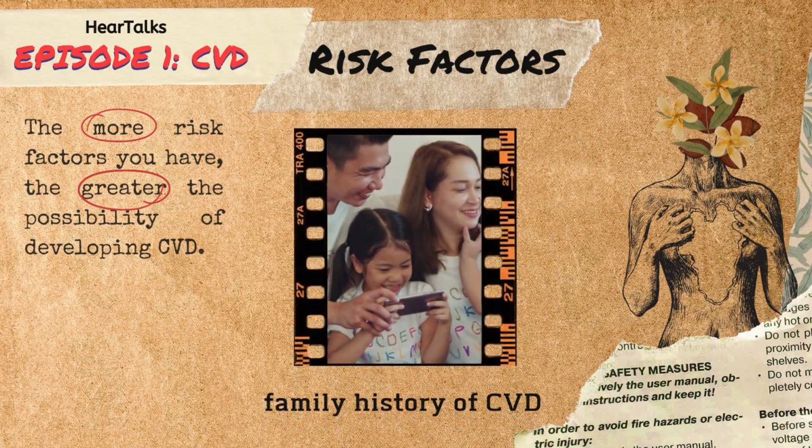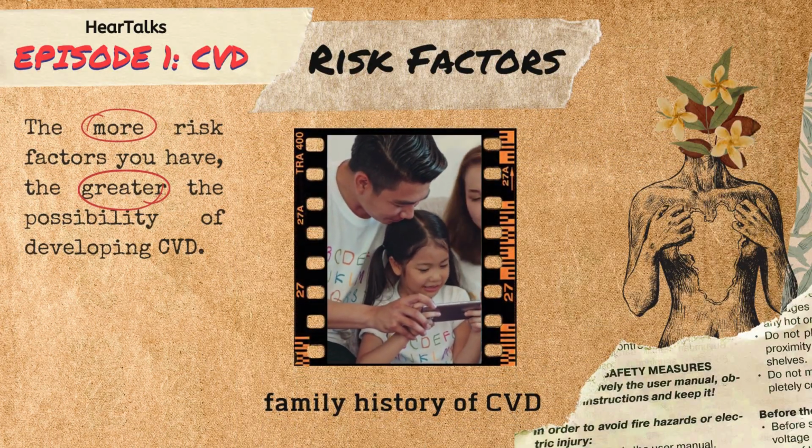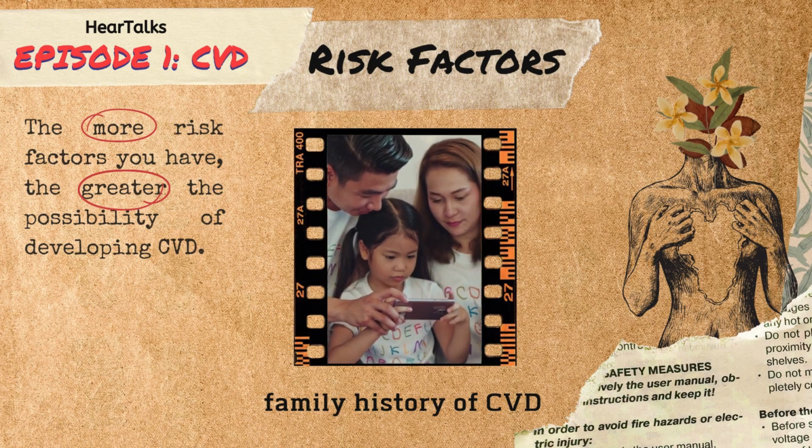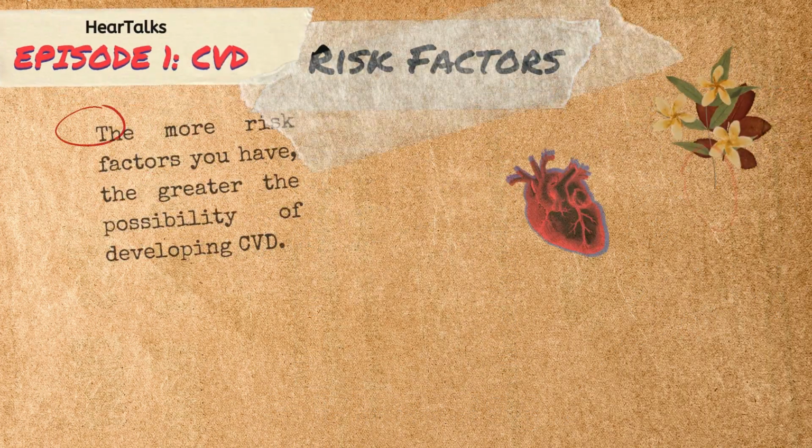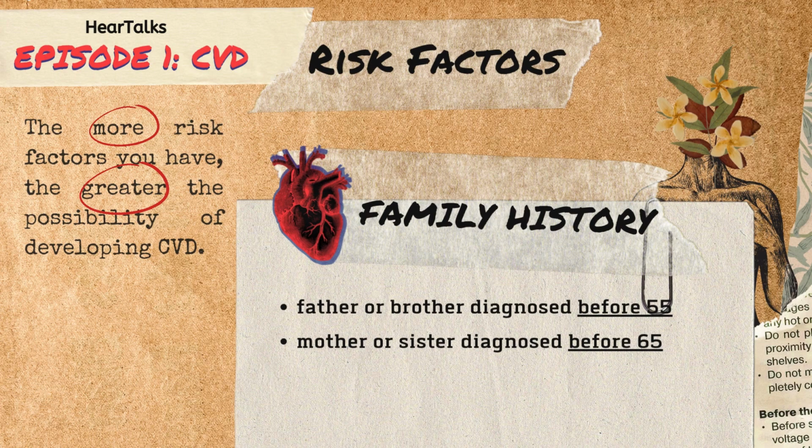Cardiovascular diseases may be inherited. If an individual has a family history of CVD, such as if their father or brother were diagnosed with CVD before 55, or if their mother or sister were diagnosed with CVD before 65, then they have an increased risk of developing it as well.